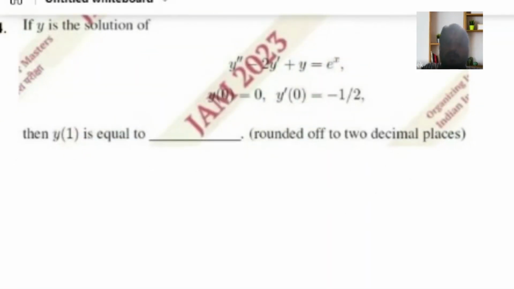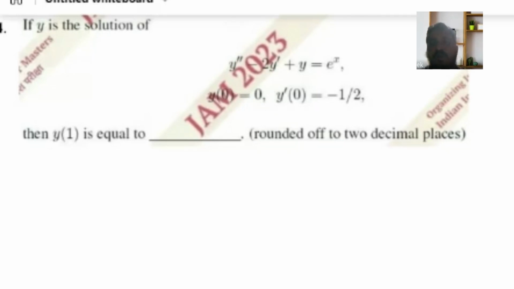Next is the numerical type question, the NAT problem, numerical answer type question. What was the question? If y is the solution of y double dash minus 2y dash plus y is equal to e raised to x, y of 0 is equal to 0, y dash of 0 is equal to minus 1 by 2, then y of 1 is equal to blank, rounded off to 2 decimal places.